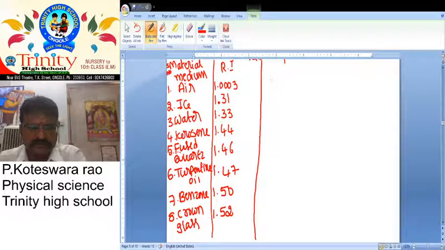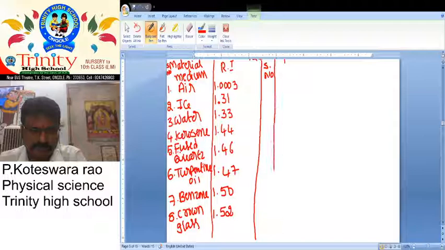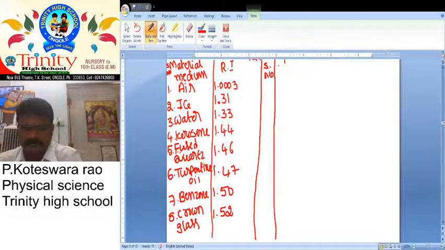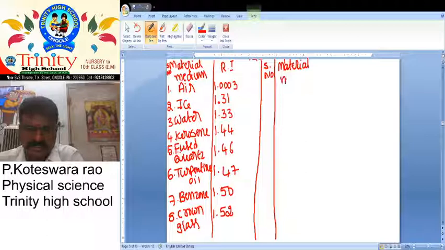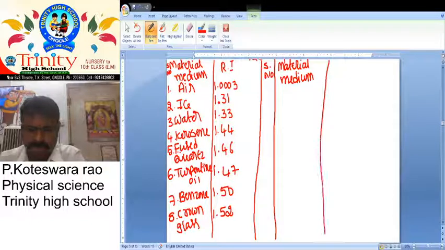Here serial number same, and after that material medium, and here we want to take refractive index.